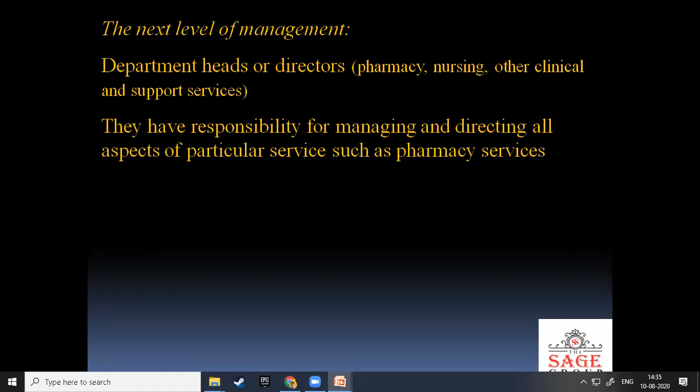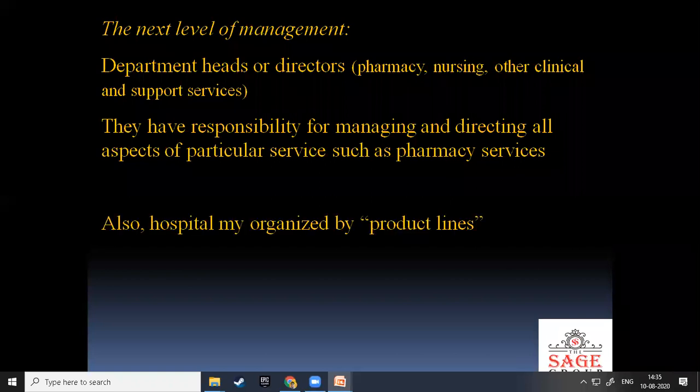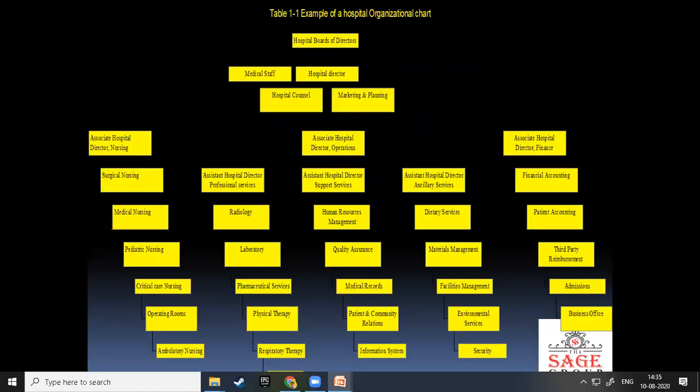They have responsibility for managing and directing all aspects of a particular service, such as pharmacy services. Also, a hospital may be organized by product line, reporting to the pharmacy director. This is a chart.